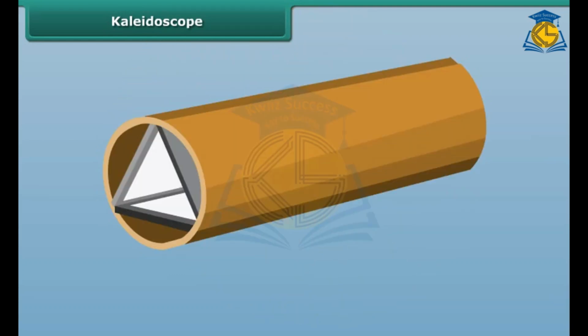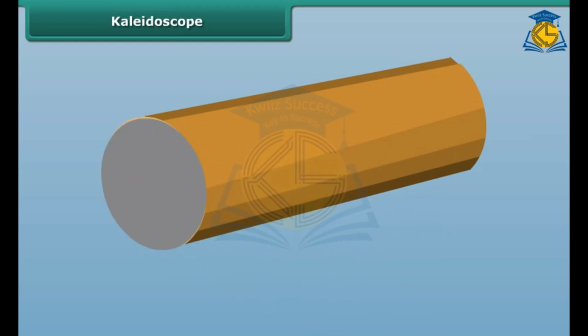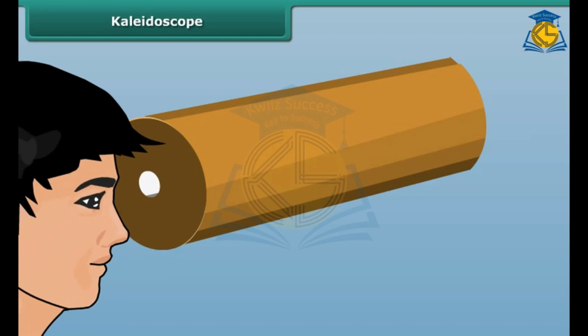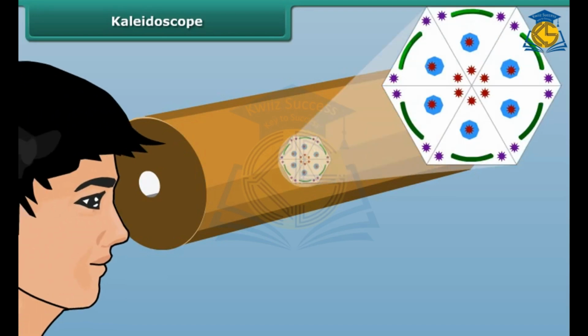Paste a piece of transparent plastic sheet under the cardboard disc. At the other end, touching the mirrors, fix a circular plain glass plate. Place on this glass plate several small pieces of colored glass and close this end of the tube by a ground glass plate. Now look through the peephole in a well-lit area and rotate the kaleidoscope to view from the hole in the cardboard disc a variety of beautiful, colorful patterns in the tube.